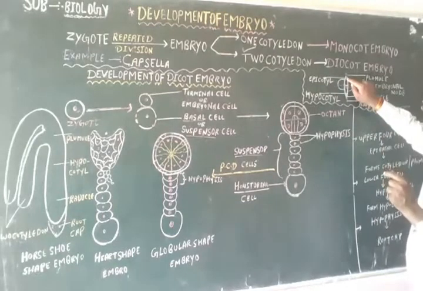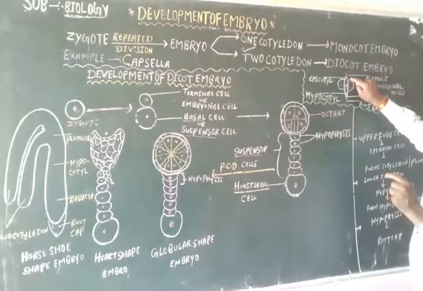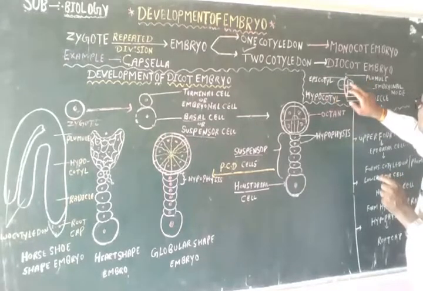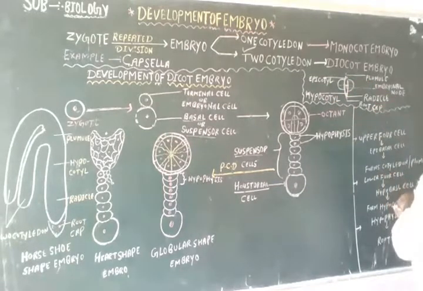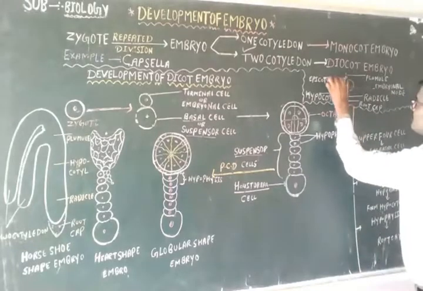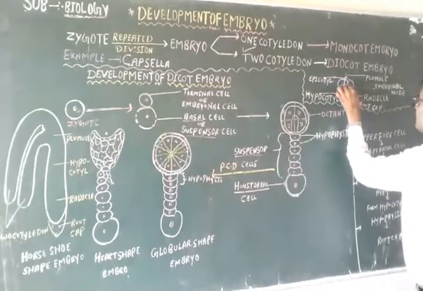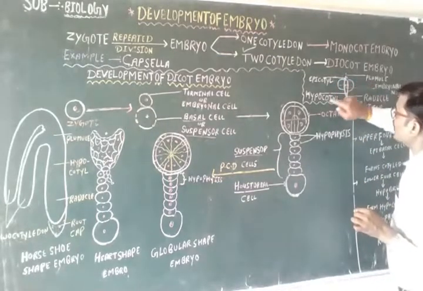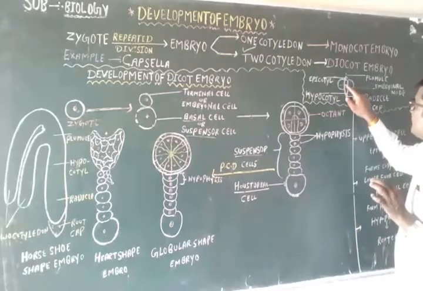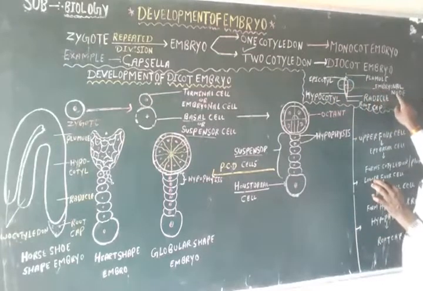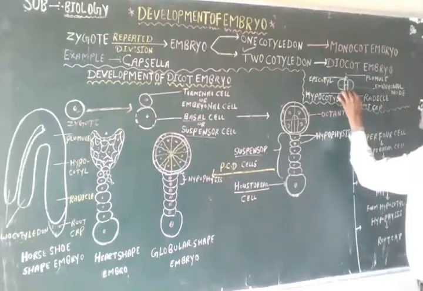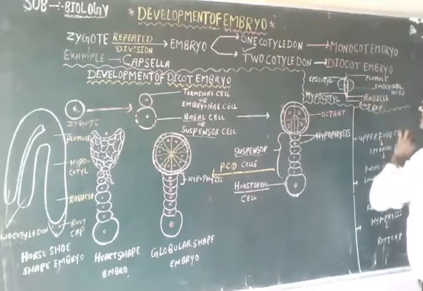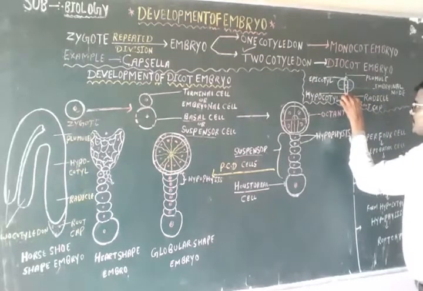And above this one is the epicotyl. This region is referred to as the epicotyl, and this is the embryonal node. Below the embryonal node, this is the hypocotyl, and below it this region is known as the radicle, and below the radicle, this is the root tip.